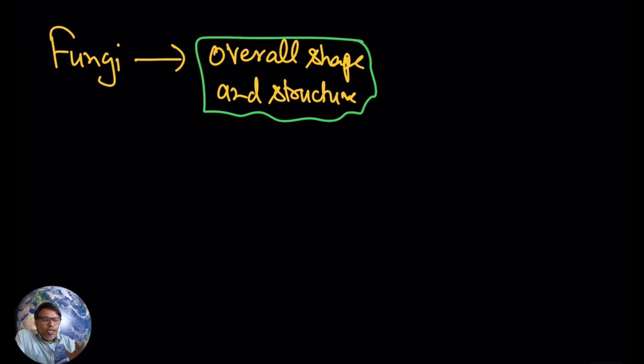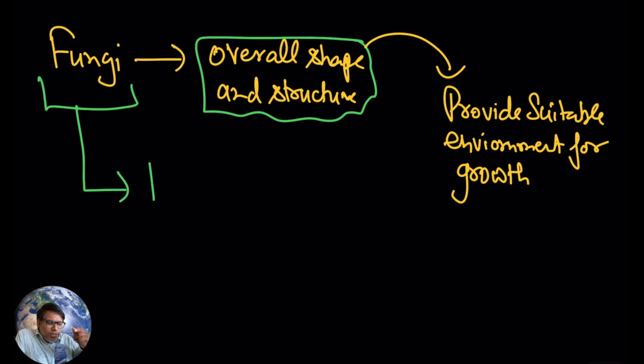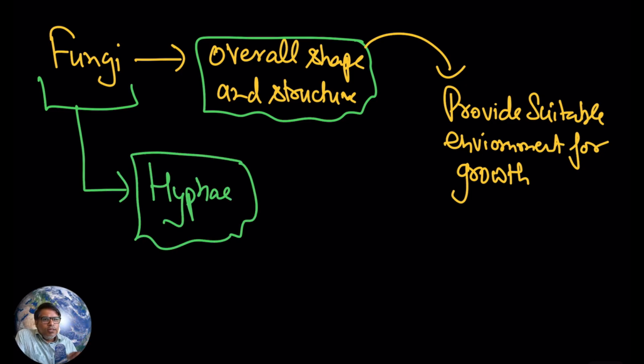So here the fungi give overall shape and structure to the lichens. You know fungi have hyphae. So the fungus part gives the shape and structure to the lichens. Yes, this fungal part provides a suitable environment for growth to the algae. Within the fungus you are going to have hyphae. These hyphae provide overall shape and structure to the lichens, and within the space in between hyphae, generally these algae are growing.